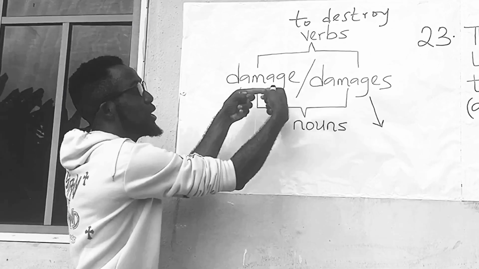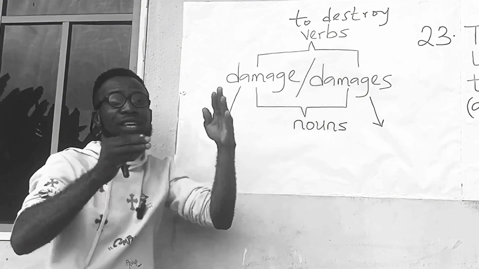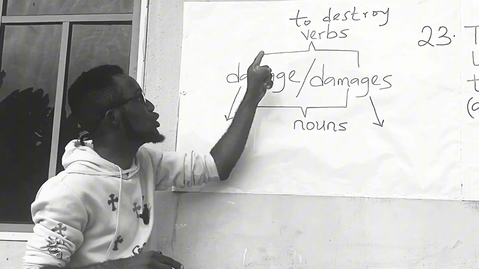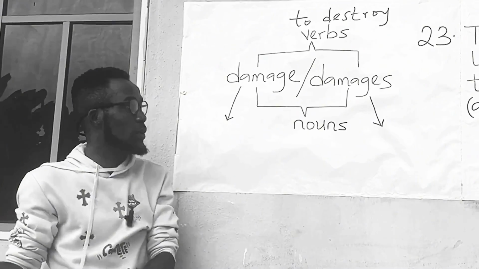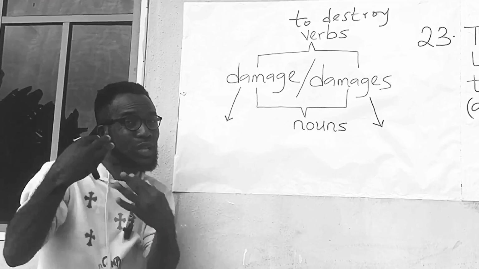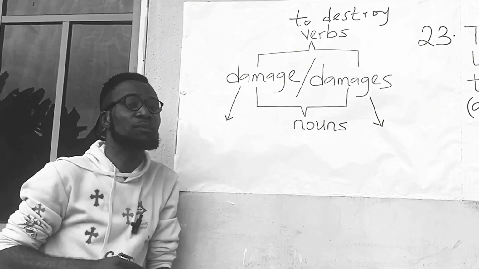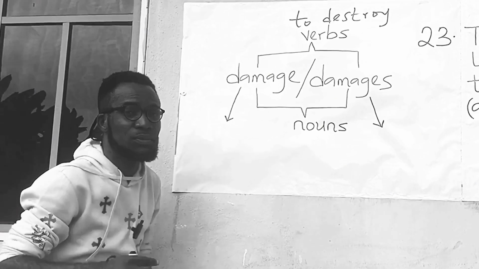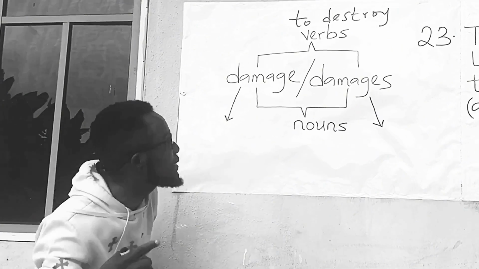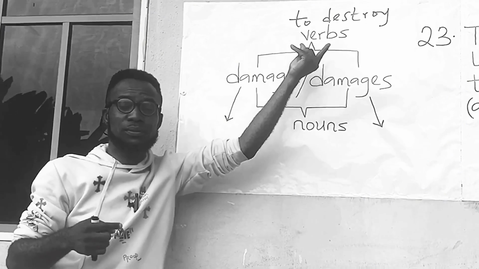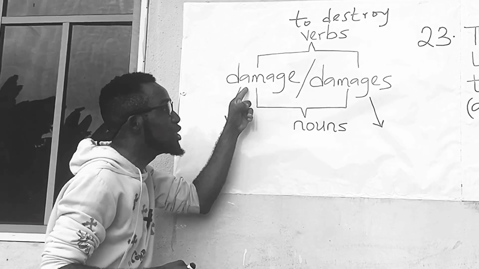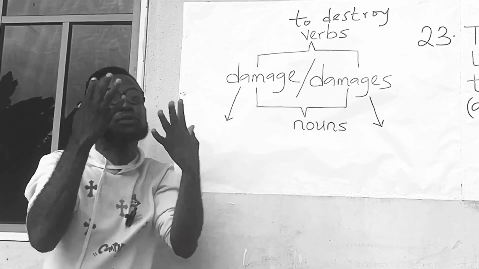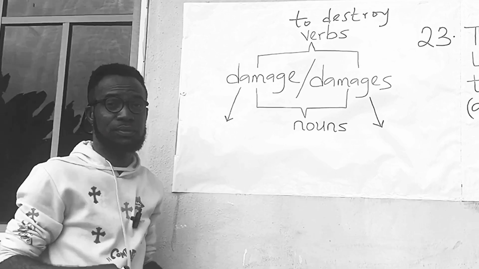So if both of them exist as verbs, they carry the same meaning, which is to destroy. That is why in examinations, they do not usually test damage and damages as verbs, because as verbs, their meanings are the same.